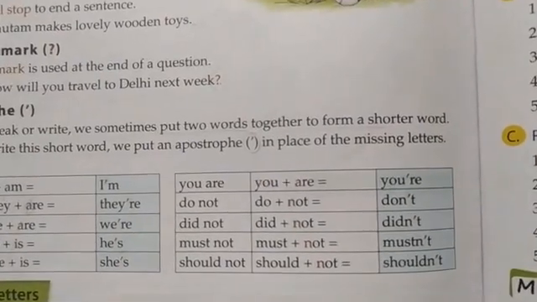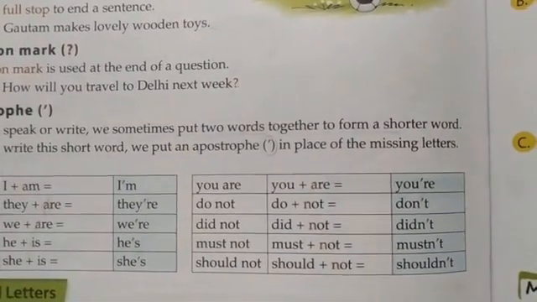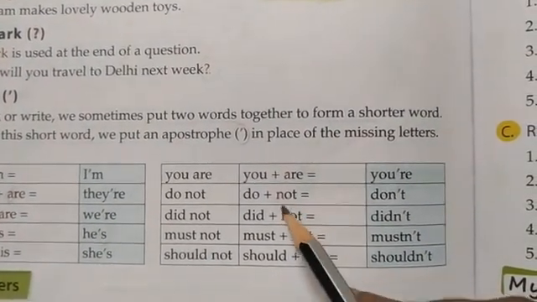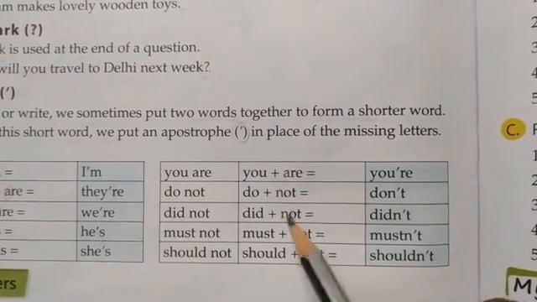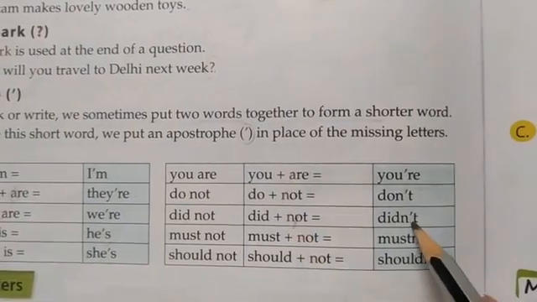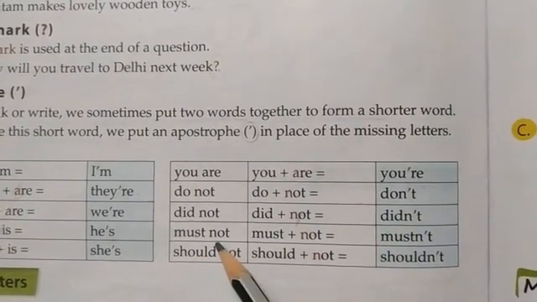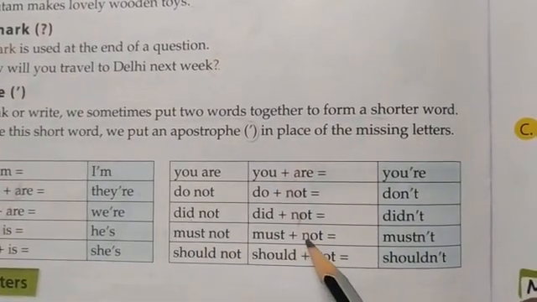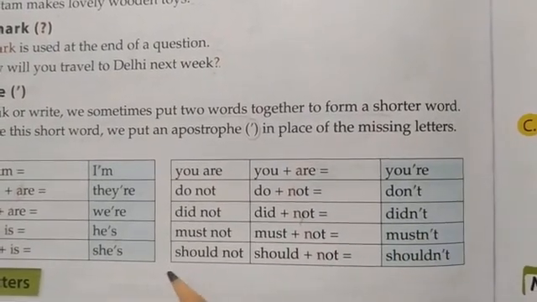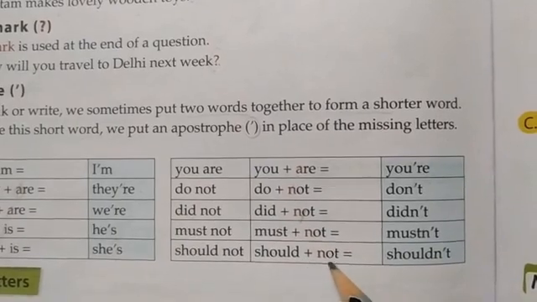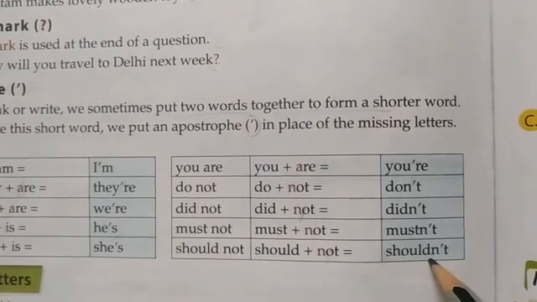Next we have, here you see the O is removed, not the N. So you see, did not becomes didn't. Again O is removed. So D-I-N apostrophe T. Again, must not. So O is removed from not. So must N apostrophe T, mustn't. Should not. So should plus not. Again O is removed. So shouldn't.